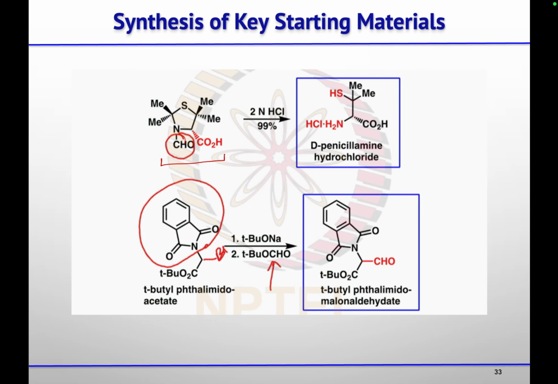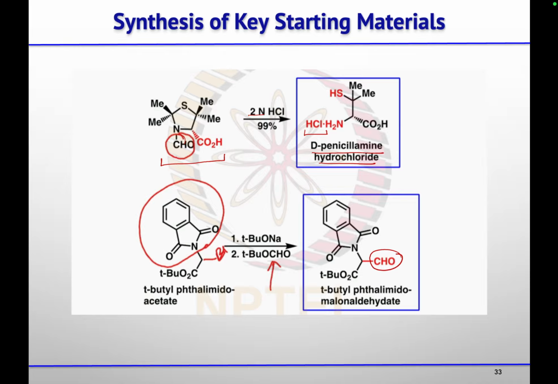Then that formyl group they removed using two normal HCl, and then here that compound should not exist in the zwitterionic form. That's why they are treating it with excess HCl. So that nitrogen will also coordinate with that HCl. So this penicillamine hydrochloride will form.